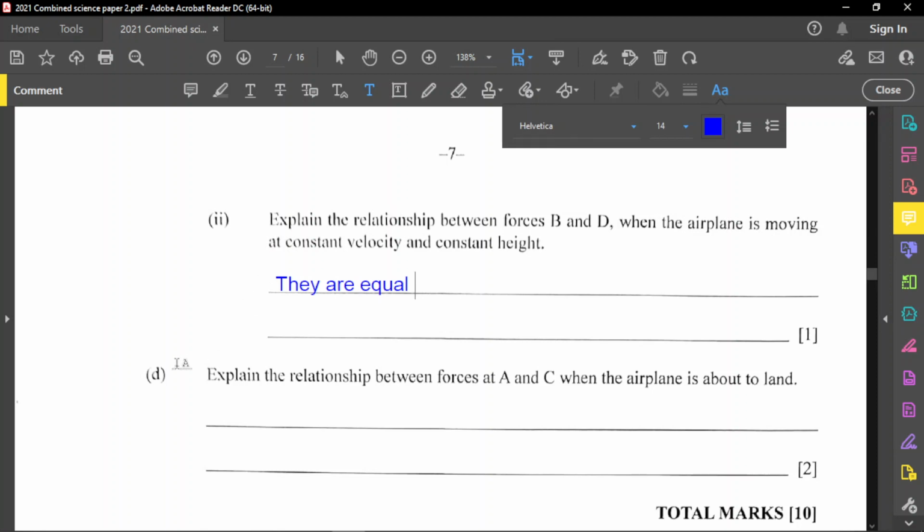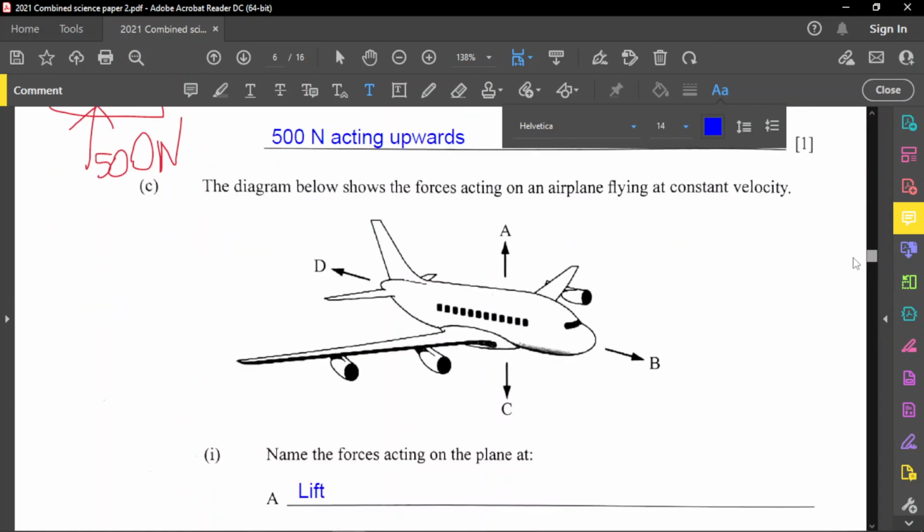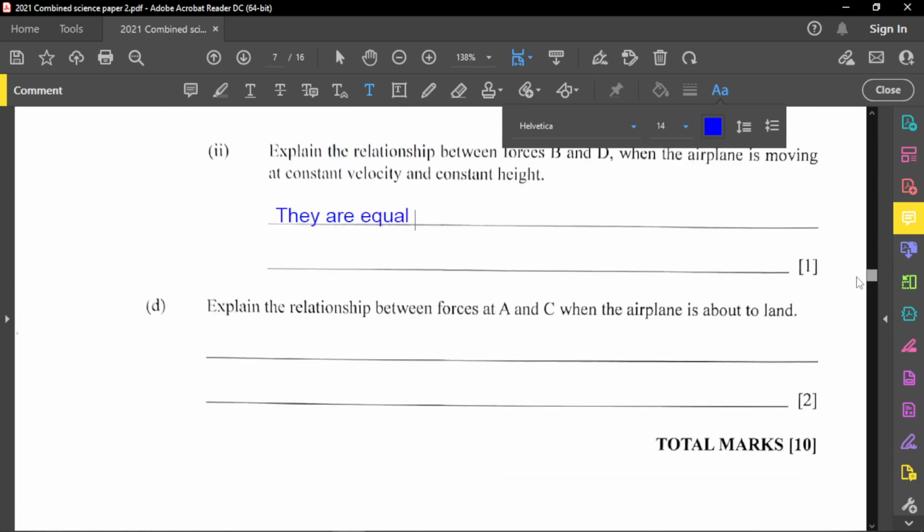All right. So for the next part, explain the relationship between force A and C, and forces A and C are up and down, right? Because based on what B and D were, A is going up, C is going downwards. And it said when the airplane is about to land. Now, to avoid damage, because if a plane just drops out of the sky like that, then boom, it's going to mash up, people will die. So to prevent that from happening, what must happen first? A number of things happen here.